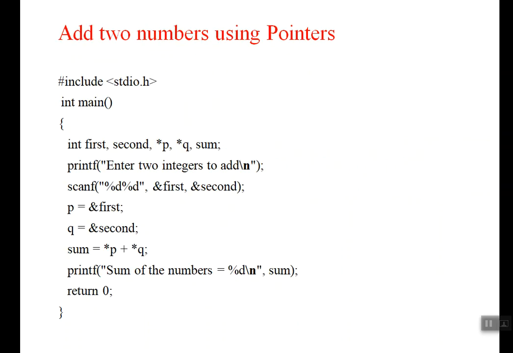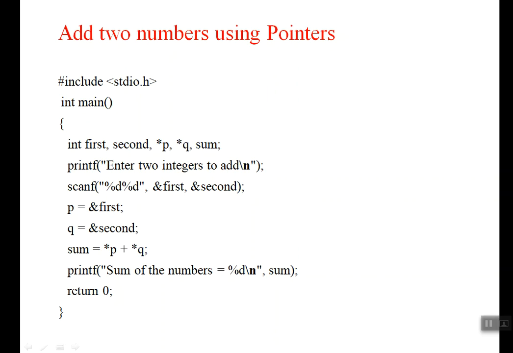Okay, there is a simple example which will tell you how to use pointers: addition of two numbers using pointers. Before going to it, what is the normal logic for addition of two numbers? You read two numbers, for example a and b, calculate sum equal to a plus b, then print sum. For this scenario, why do we need pointers? Yes, it is not required. But with the help of a simple example, we are going to learn how to access a pointer. Then we can apply it in some application programs, right? So this example will tell you how to use the pointer. Again, there is no real use of pointers in this example.